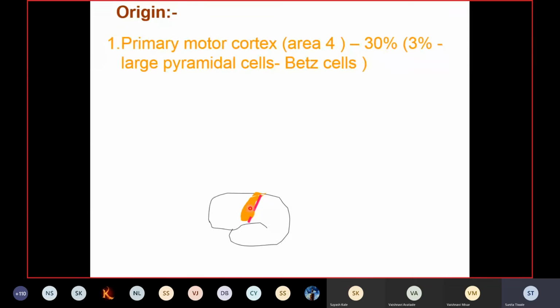Now there is one scientist named Brodmann, who gave numbers to all the functional areas on the cerebral cortex. According to him, this primary motor cortex is area number 4. It contributes about 30% of the fibers of the pyramidal tract. So 30% of the fibers come from this primary motor cortex, area number 4.